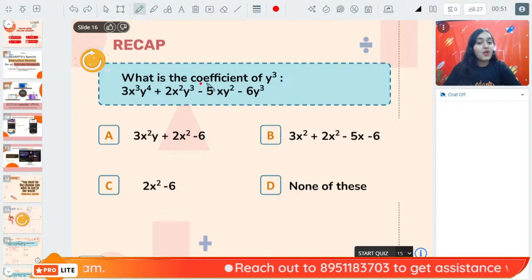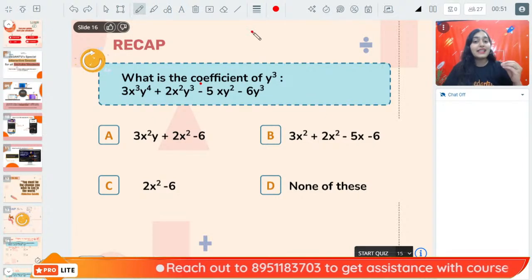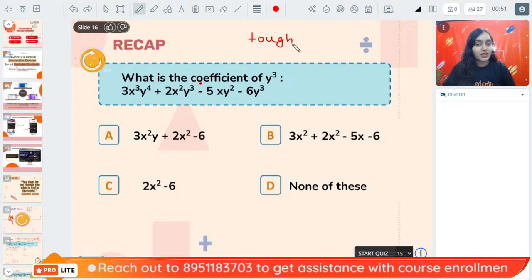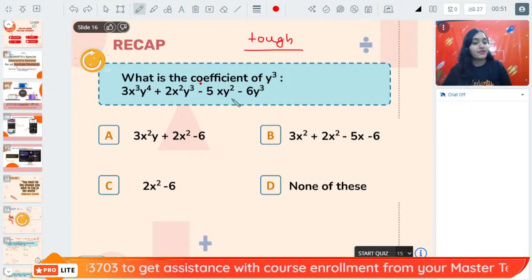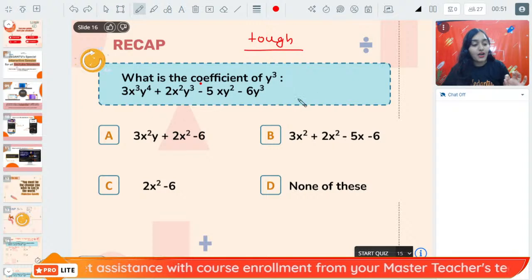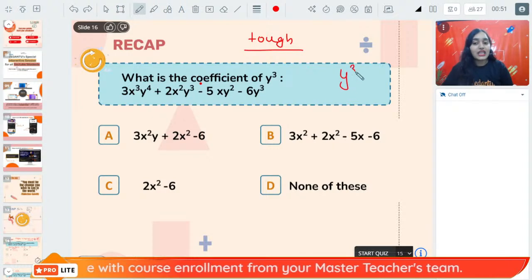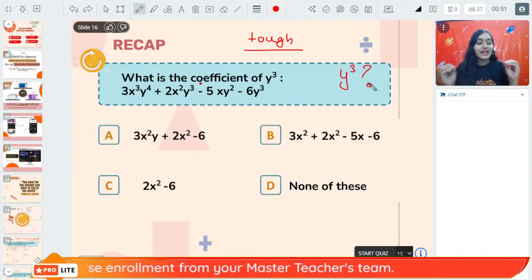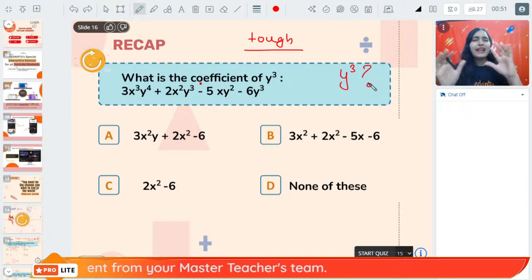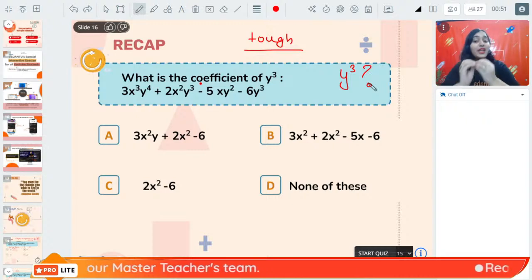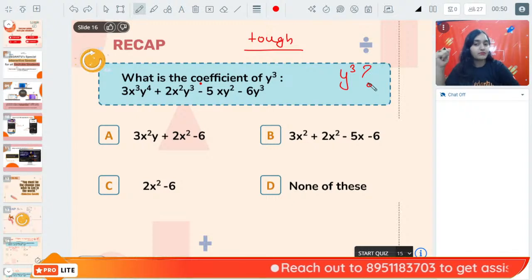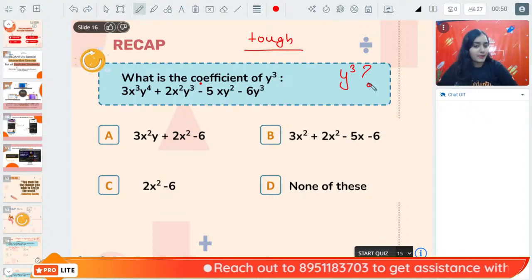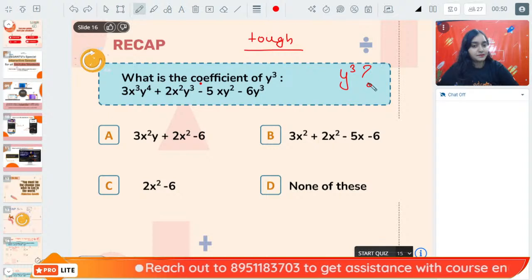What is the coefficient of y cube? Now this is a little tough question. Observe the question carefully and find out where is y cube. Try to be a little smart. In what all terms can you find y cube? Try to think it that way. Think. Maybe you will be able to find it. Right?